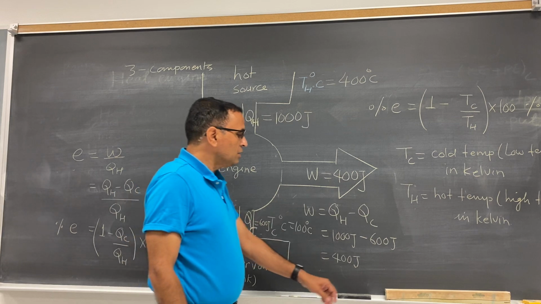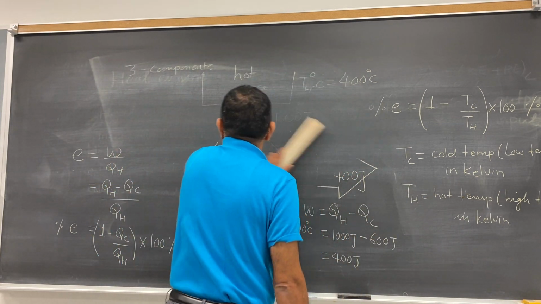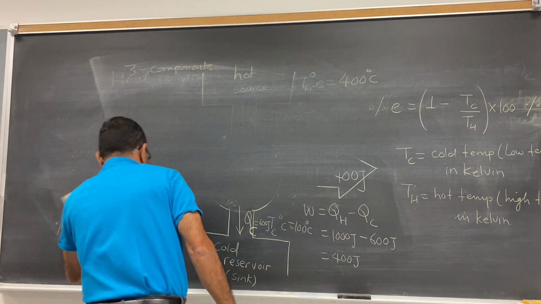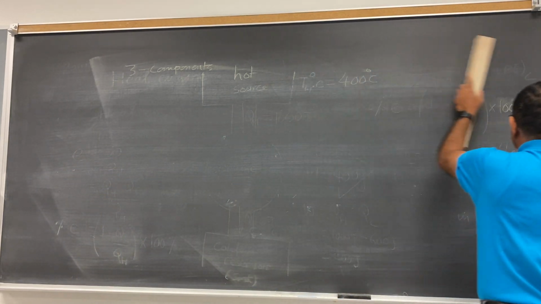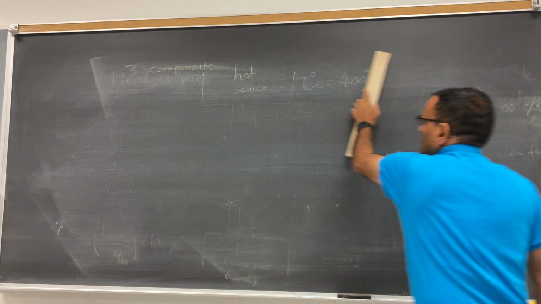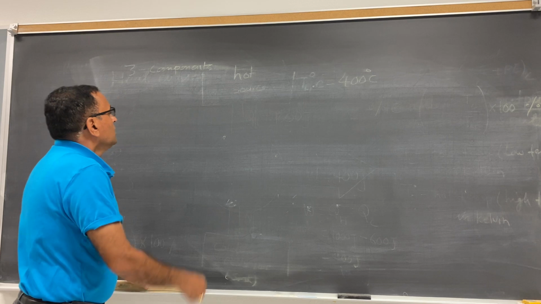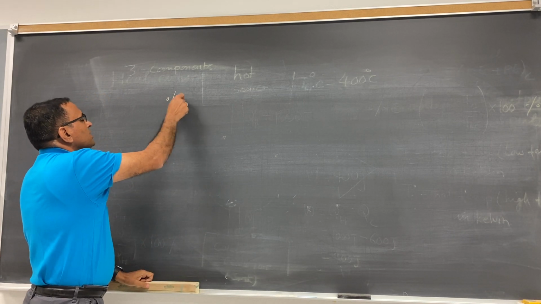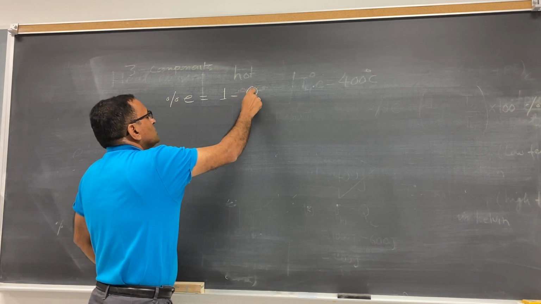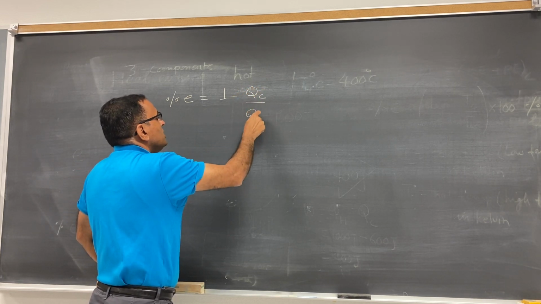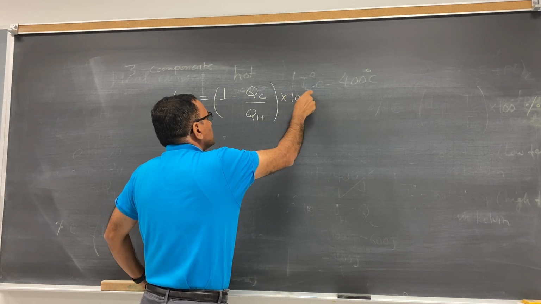So please write down these two formulas. The formula to calculate the efficiency of the heat engine is 1 minus Q_C divided by Q_H times 100%.